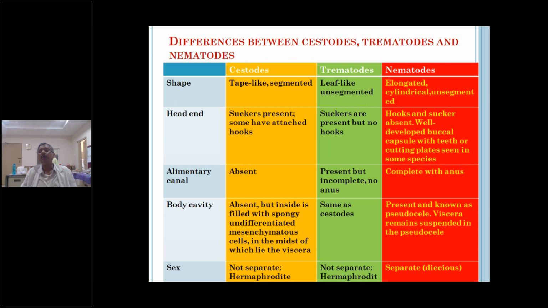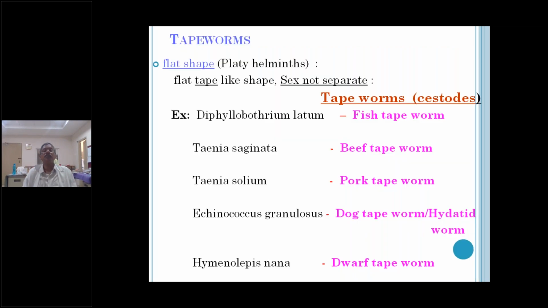Both male and female, the sexes are separate. That is why they are called dioecious parasite worms. Next, first coming to the tapeworms.